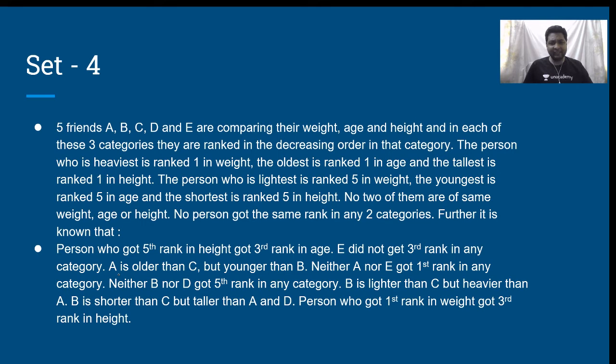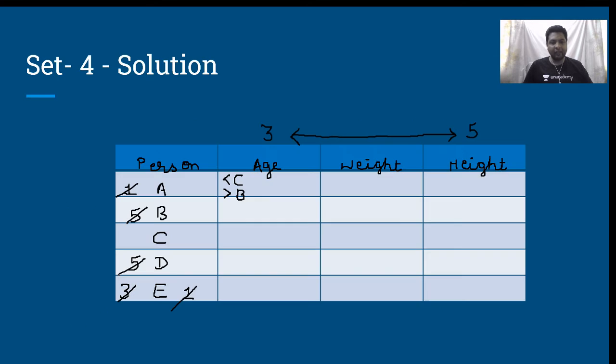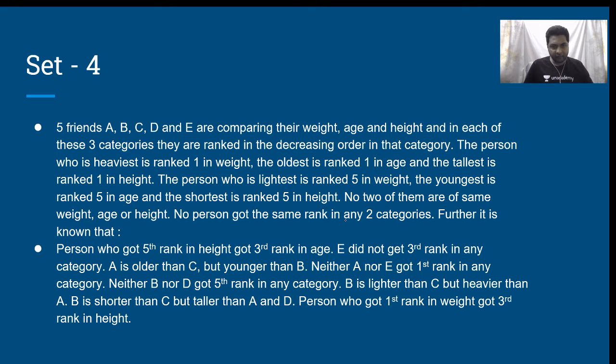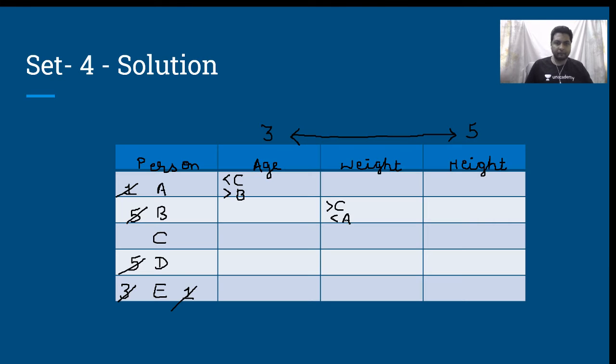B is lighter than C but heavier than A. B is lighter than C, heavier than A, so numerically less than A. B is shorter than C but taller than A and D. Okay.